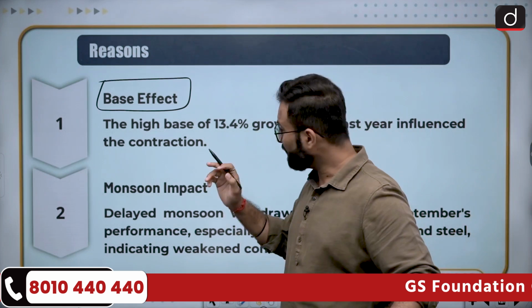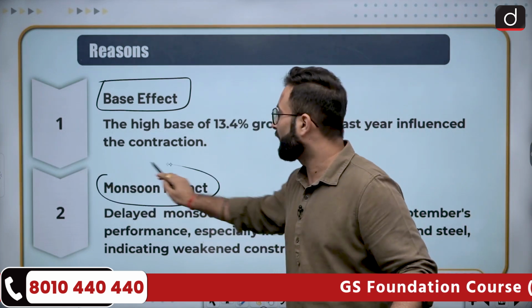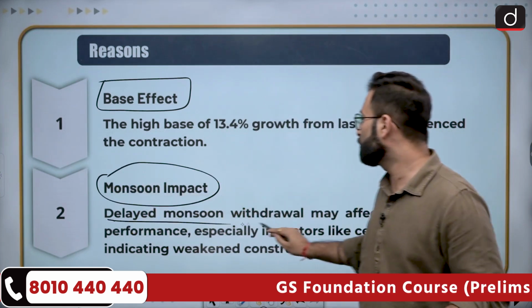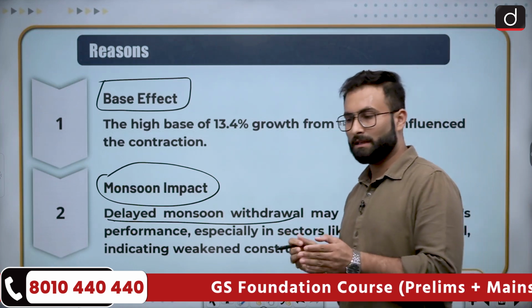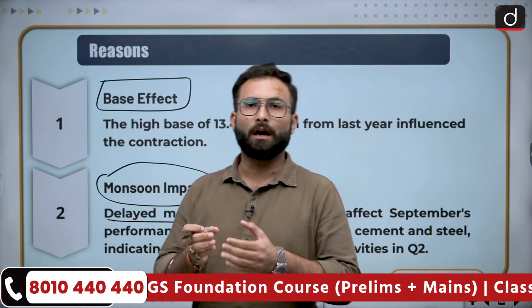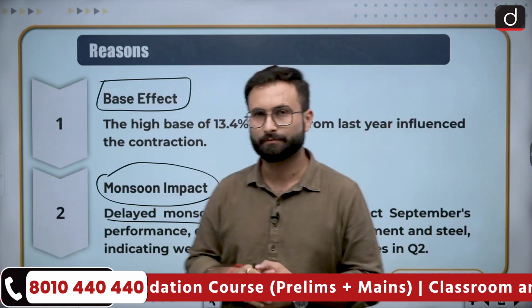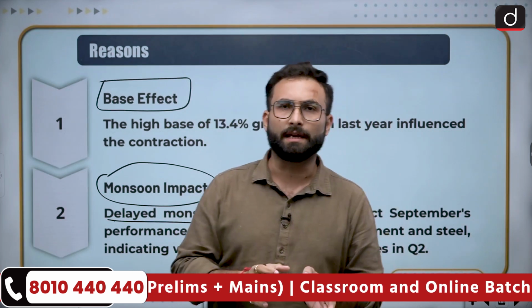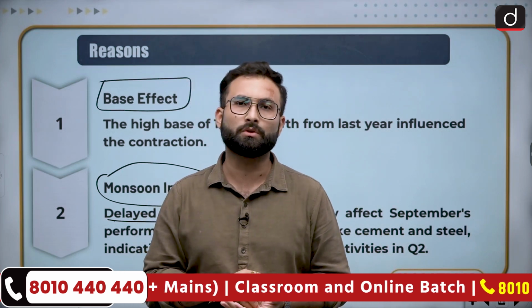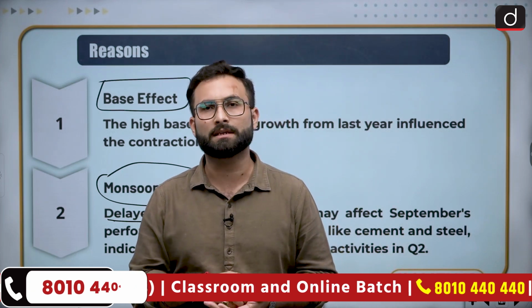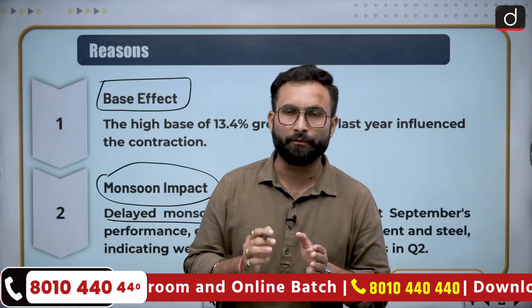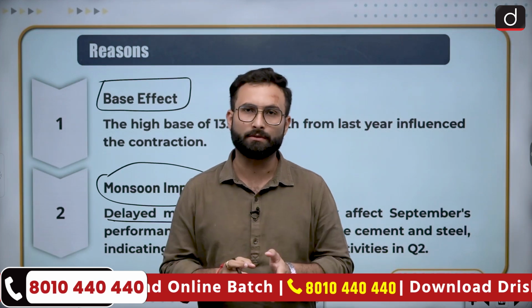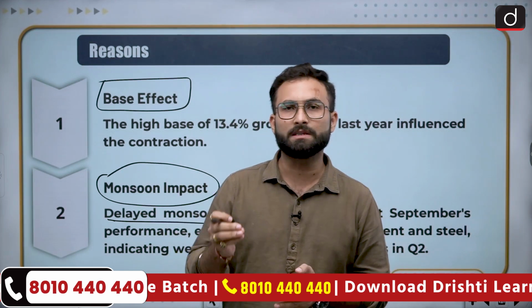Moving further, monsoon impact. There is a delayed monsoon withdrawal from the areas. When there is a delay in the withdrawal of the monsoon, ultimately it impacts the construction sector, because while there are rains, construction activities will be less.